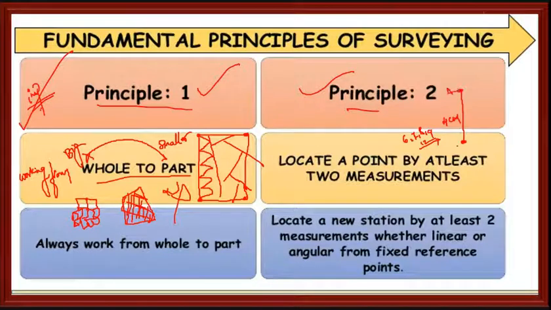I will call this one A and this one B, and I want to locate the point C. The question gives AB equals 4 centimeter, AC equals 3 centimeter, and BC equals 5 centimeter. How to locate this point? It is said by principle number 2. I will take the whiteboard to make it clear.